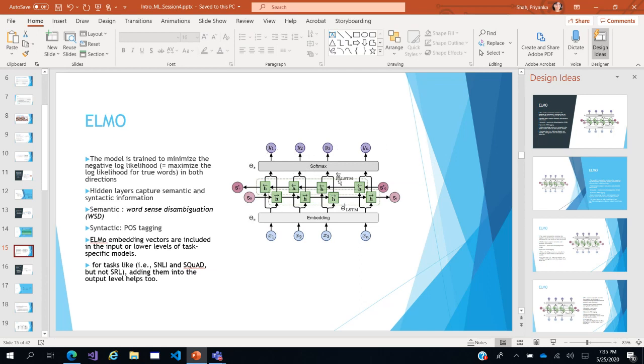The hidden layers in ELMo capture both syntactic and semantic information. Semantic information is word sense disambiguation. In our earlier example of river bank and financial institution bank, the word bank had exactly the same vector representation irrespective of the context.